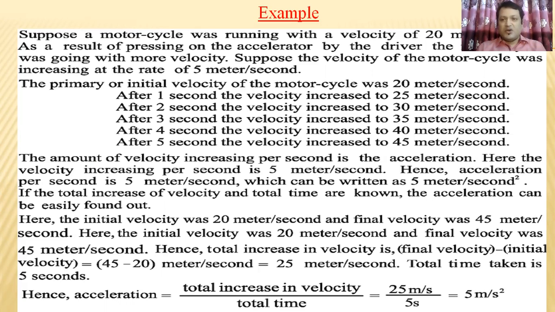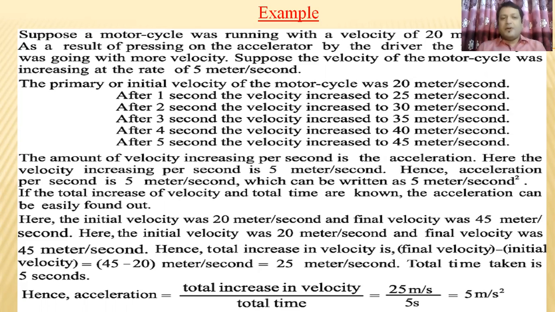So students, what have you seen here? Well, you have seen that from the start of the motorbike, after 1 second, 2, 3, 4, 5 seconds, the velocity is gradually increasing. That means it absolutely depends on time, and as the time increases, simultaneously the velocity also increases.